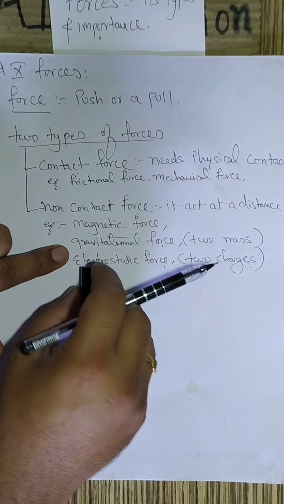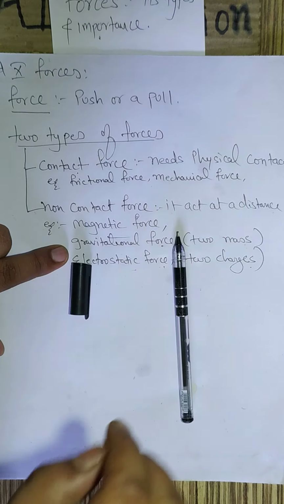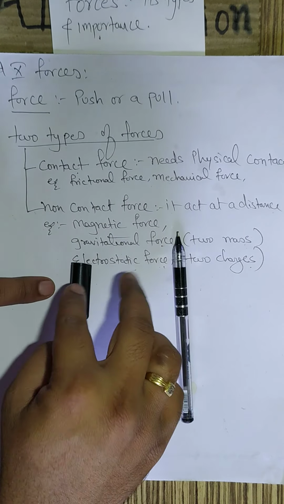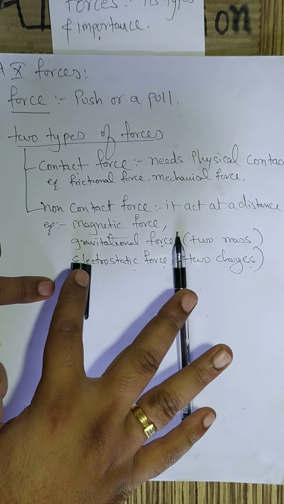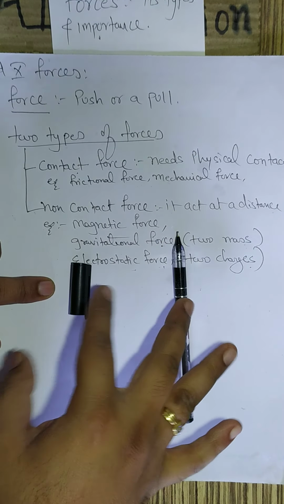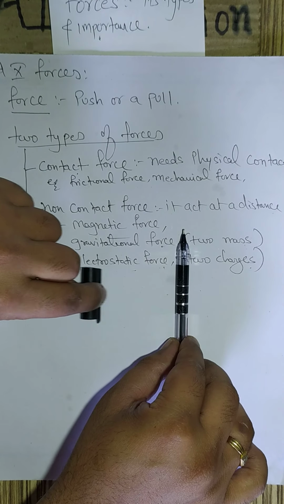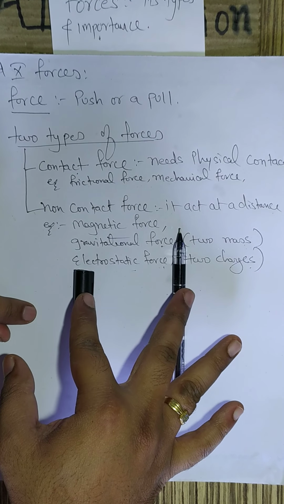Let us say I keep one pen cap and the pen here. These are the two masses. There is an attractive force between them. However, due to this attractive force, the objects do not move towards each other. The reason is the force is very weak.